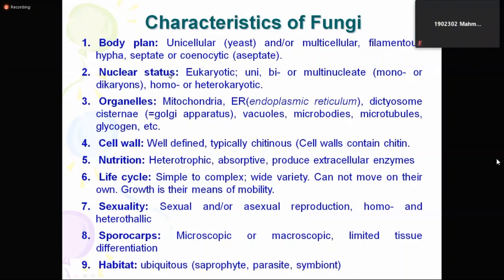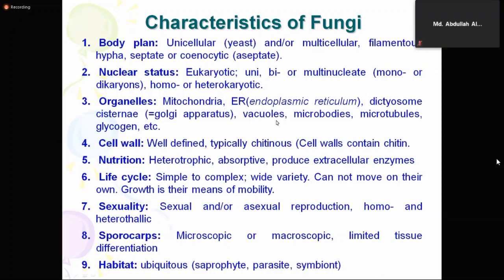So, nuclear status. Organelles. Last class we discussed that like other cells, they have mitochondria, endoplasmic reticulum, dictyosome cisterna, which is called Golgi apparatus. We say Golgi apparatus, dictyosome cisterna in case of fungi. Vacuoles, some empty body inside the cell.